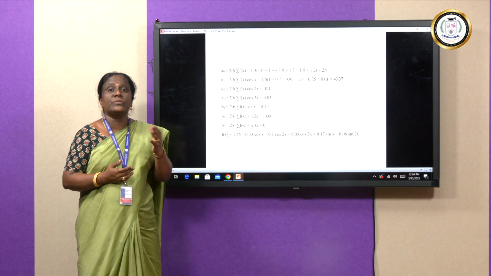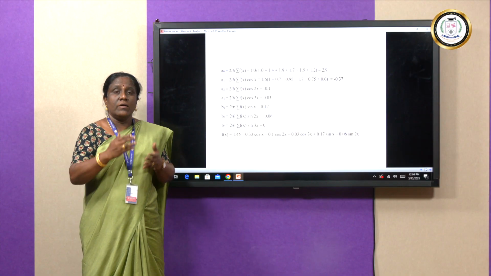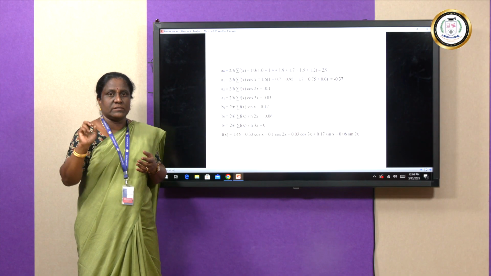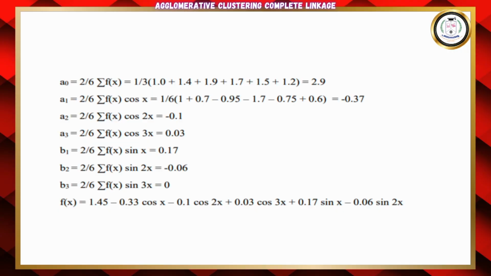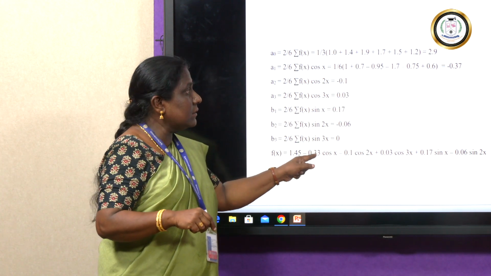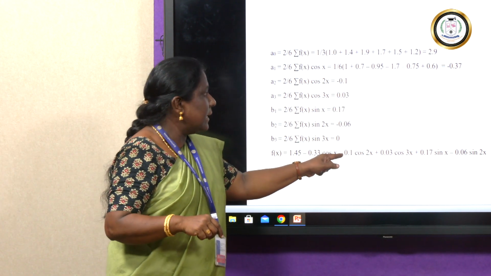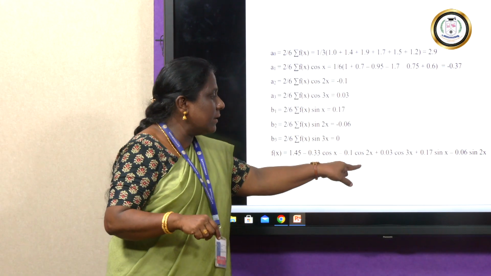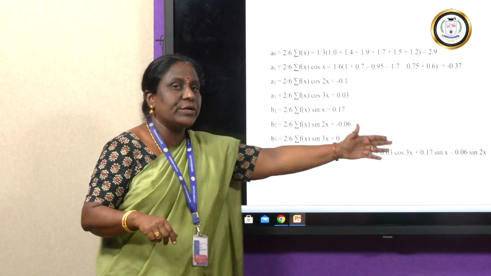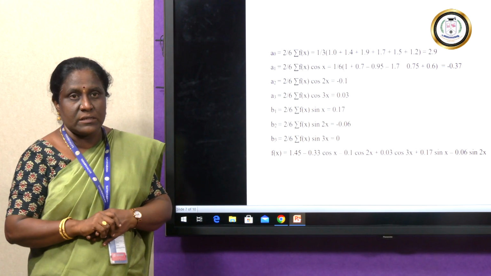As the question is up to 3 harmonics, I have to consider a naught by 2 and the first 3 harmonic terms in my Fourier series. The first term is a naught by 2, where a naught is 2.9, so 2.9 by 2 is 1.45. Then a1 is negative, so minus 0.33 into cos x. Then a2, a3, b1, b2, b3. Here the last term is 0, so we do not have the last term in our series.